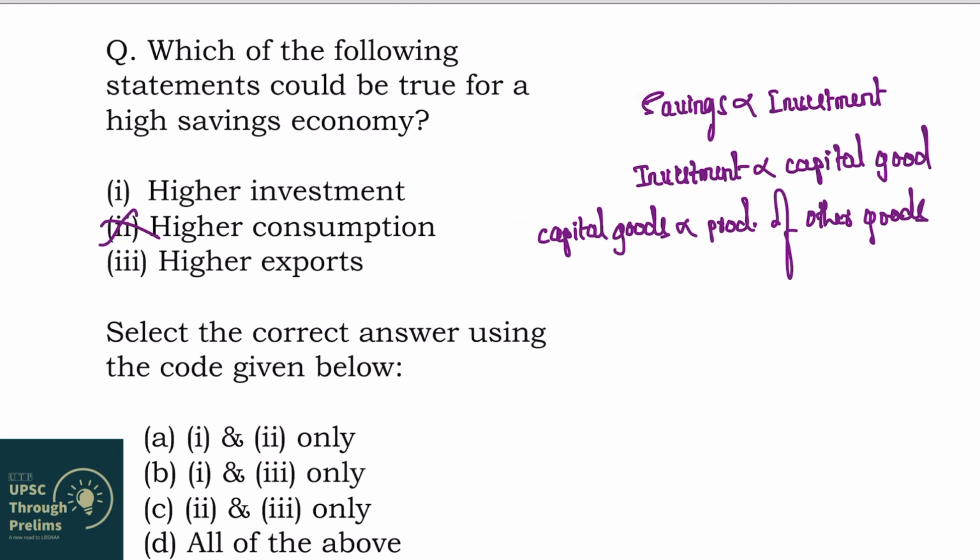So, you should have them in your brain. Whenever capital goods increase, production of other goods and services increases. Obviously, whenever the machines which produce goods and services increase, they are called capital goods, the production of other goods will increase, right? So, whenever production of other goods increases, what will happen to exports? Will exports increase or decrease? Obviously, extra goods and services are being produced, so they will be sold outside the country.